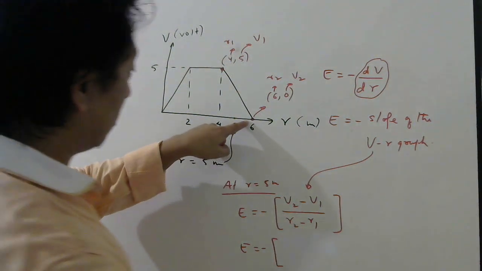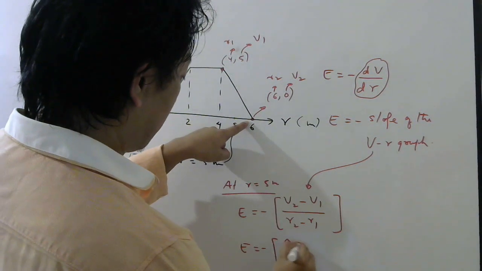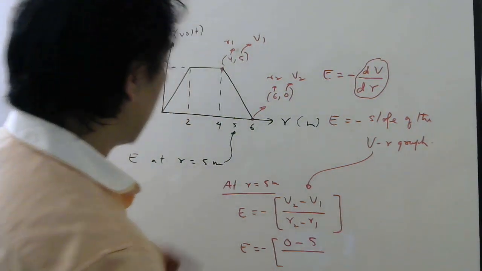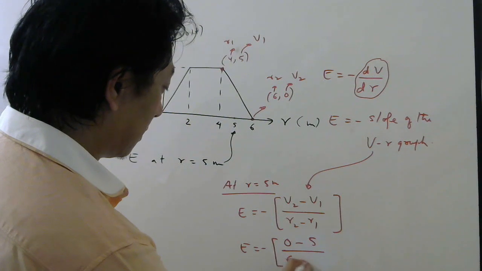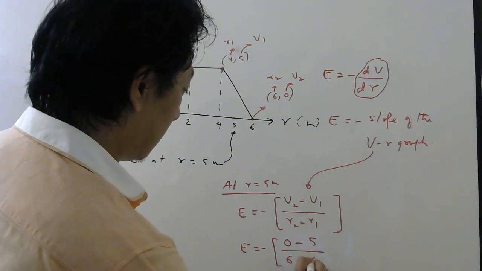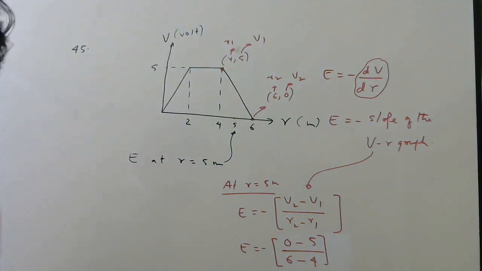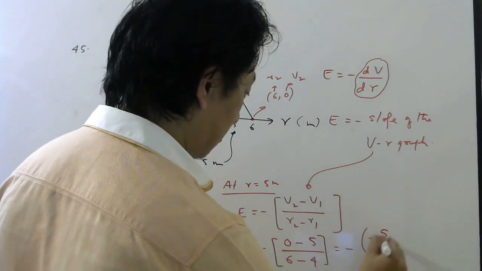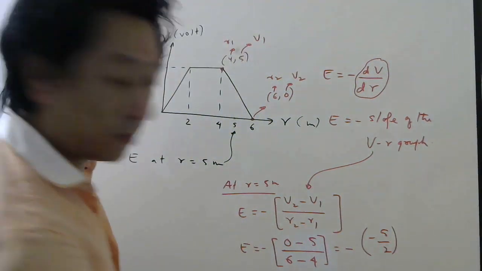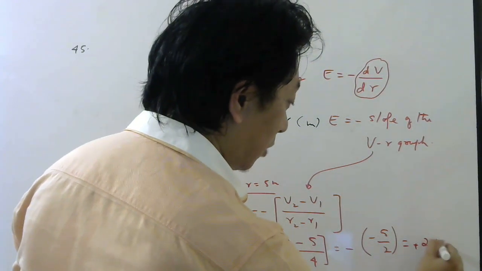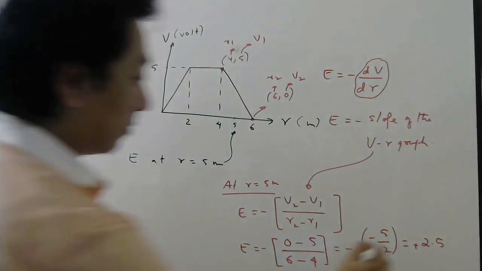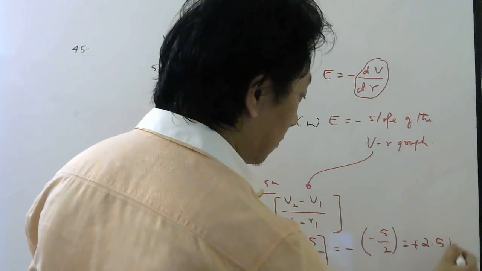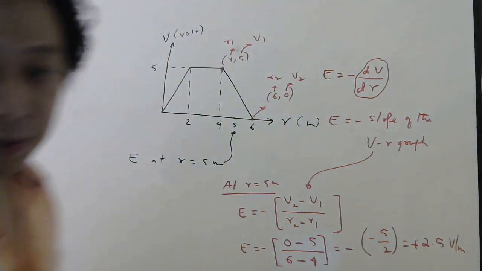V2 is 0 minus v1 is 5, over r2 is 6 minus r1 is 4. So electric field is minus, minus 5 by 2, which becomes plus 2.5. And the unit is volt per meter. I hope everybody understood.